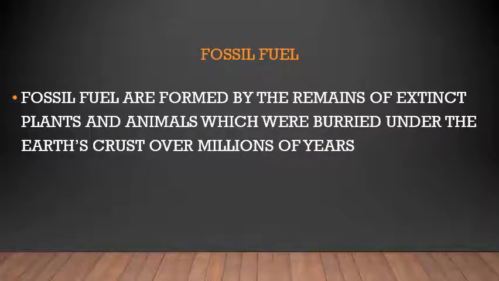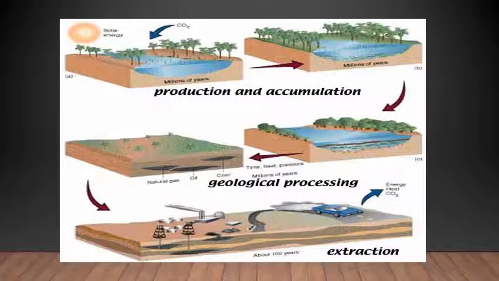Then fossil fuels. Fossil fuels are formed by the remains of extinct plants and animals which were buried under the earth's crust millions of years ago. Billions and millions of years ago, what happened? Now here in the first line, you can see production and accumulation. There was a lot of water. There were huge trees, right? Because solar energy and carbon dioxide is used by the plants and everything, it gets accumulated in those sources.